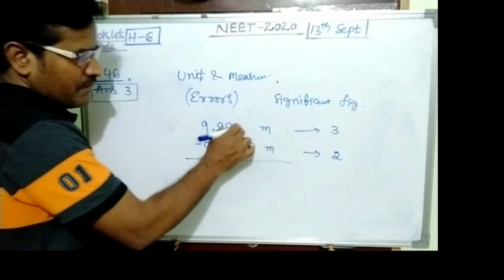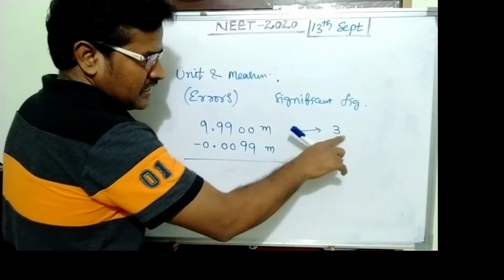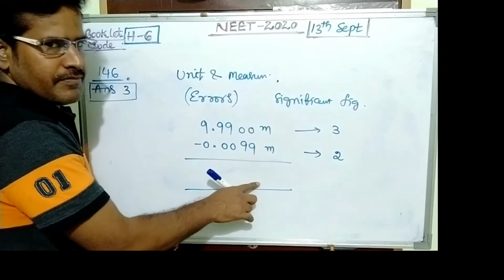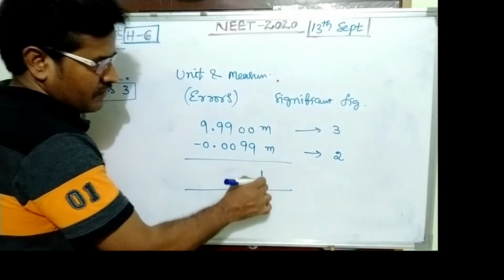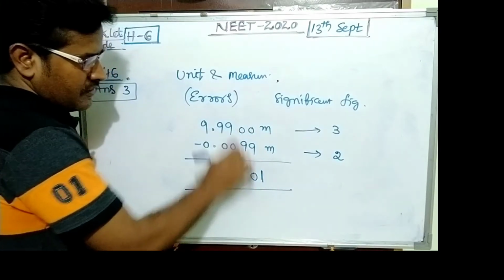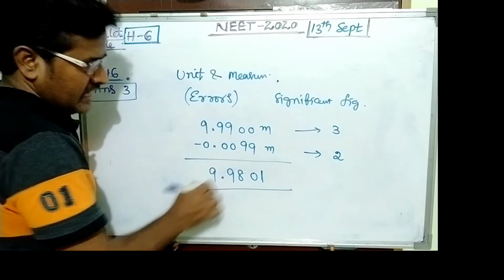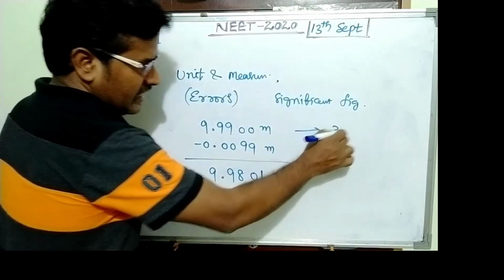In the case of subtraction, the answer must have the majority number of significant figures. The result is 9.9801, so the majority significant figures are 3.